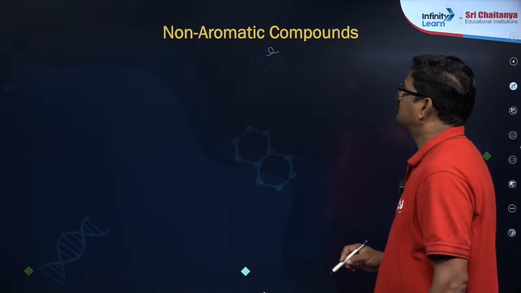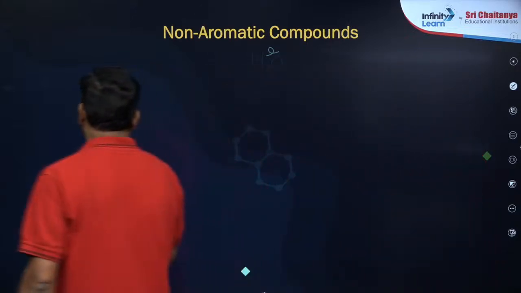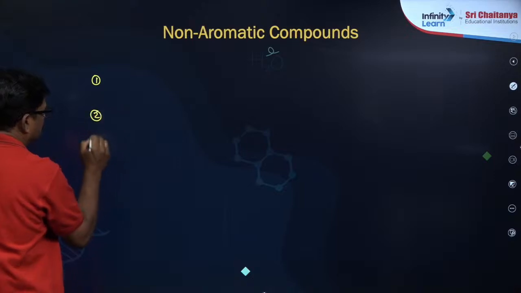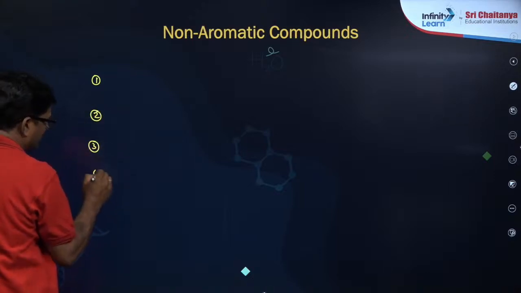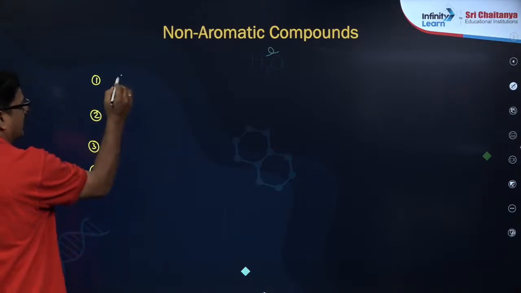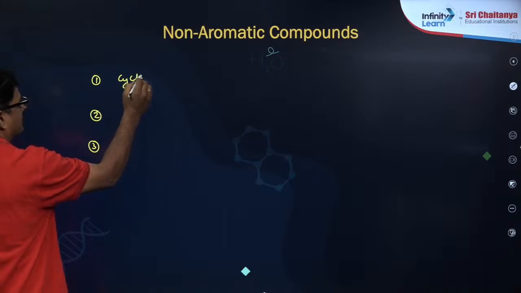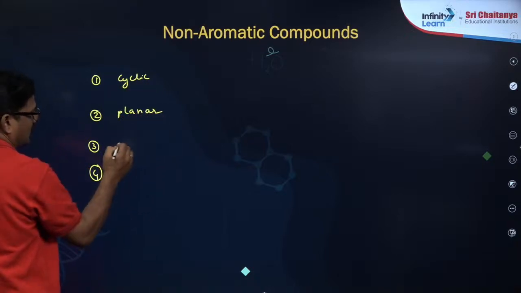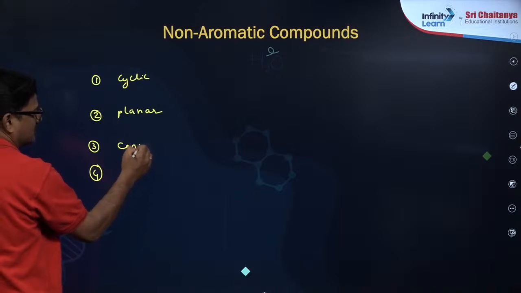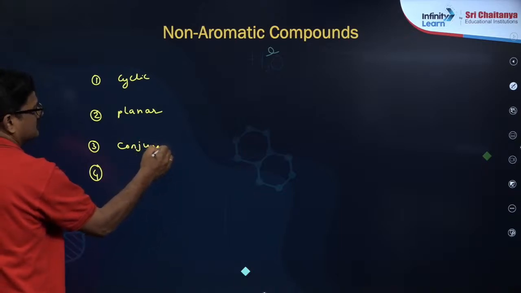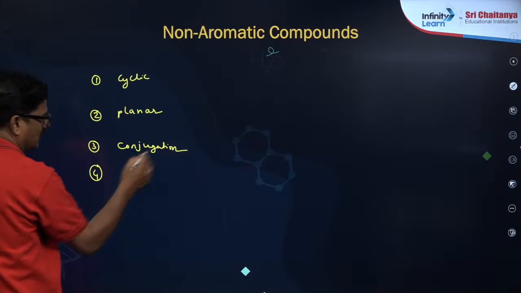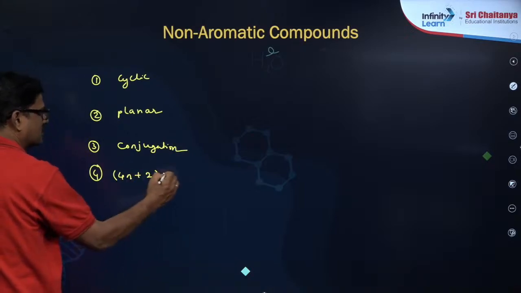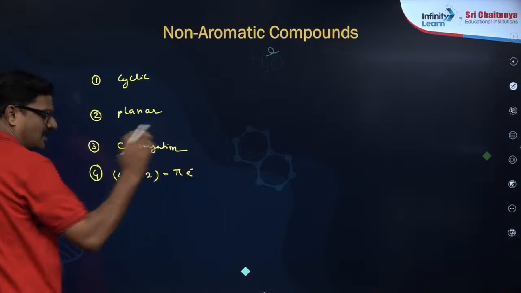You have non-aromatic compounds: first point, second point, third point, fourth point. Cyclic, and planar, and conjugation resonance, and you have 4n plus 2 number of pi electrons. There are 4 rules.